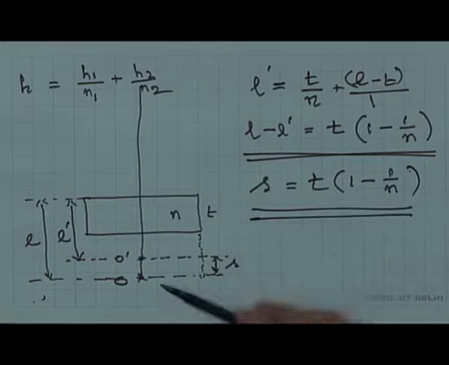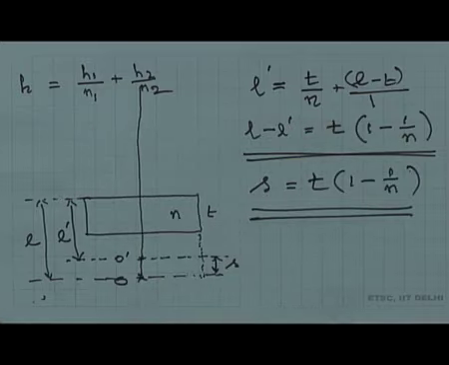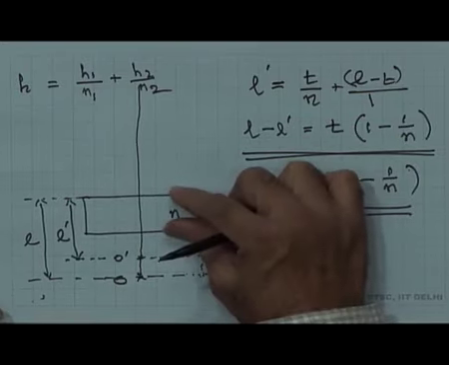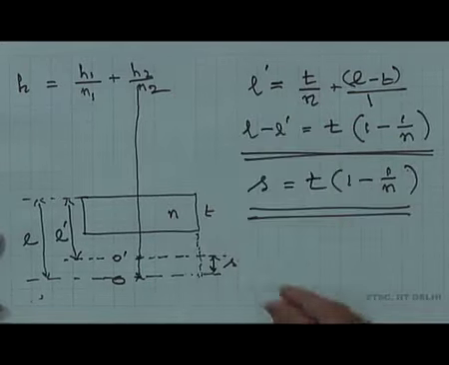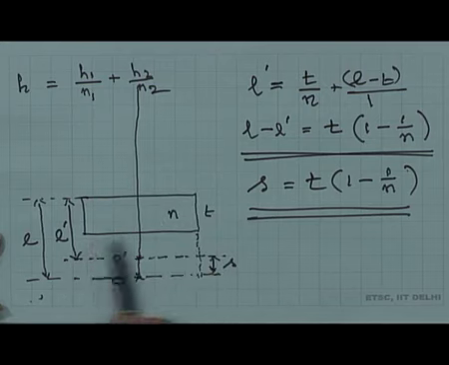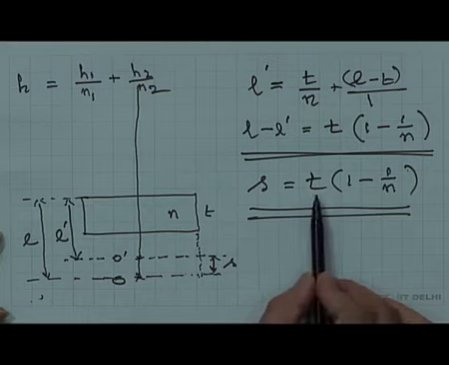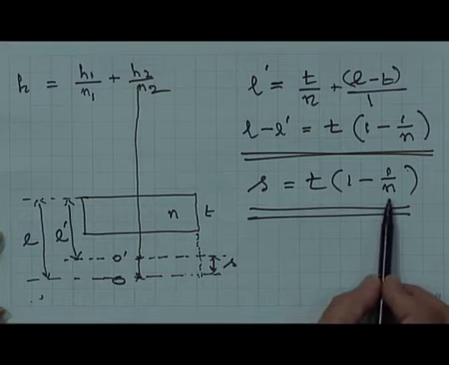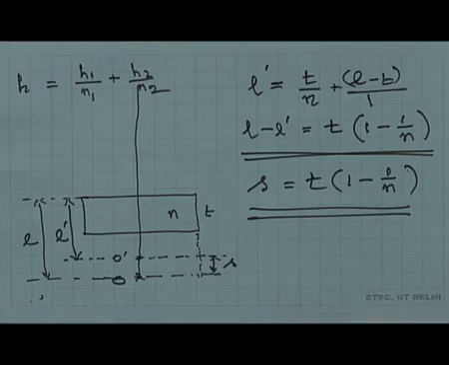See that it does not matter where you introduce the slab. The slab could be introduced here, the slab could be introduced here, anywhere the slab could be introduced. The shift simply depends on the thickness of the slab and the refractive index of the slab. So, it is just a variation of the other problem which I had discussed earlier.